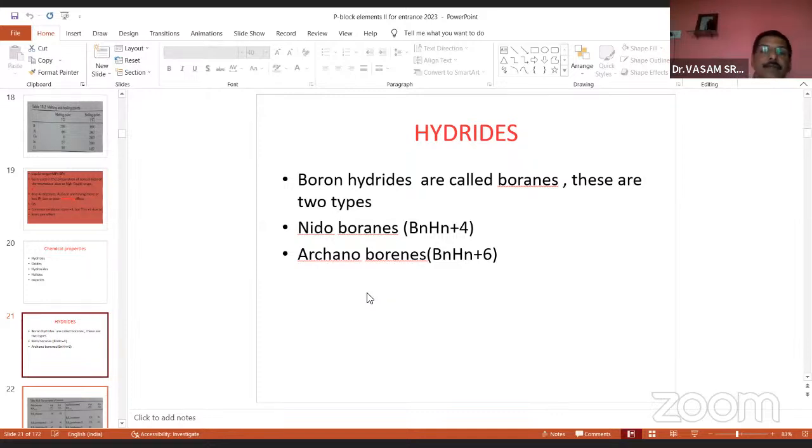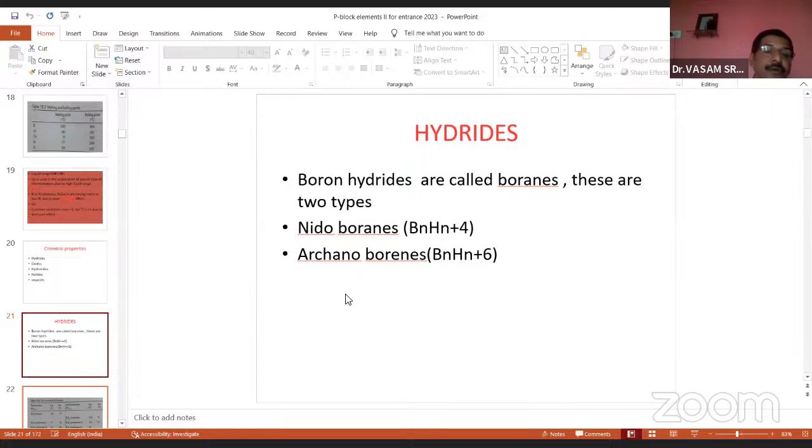Now the hydrides, for example, the first element here, boron. Boron reacts with hydrogen and gives boranes. You remember the boron hydride is called borane. So boron reacts with hydrogen to give boranes. The boranes are 2 types here. One is nido borane and the second one is arachno borane.